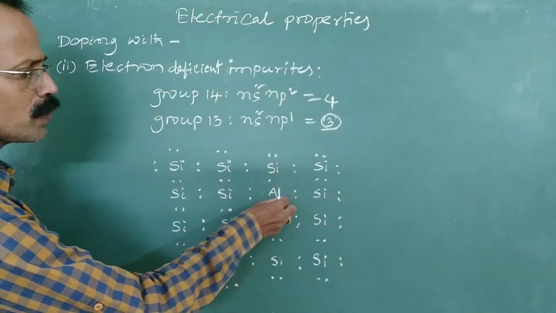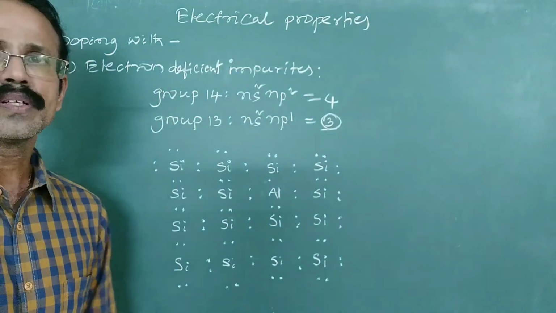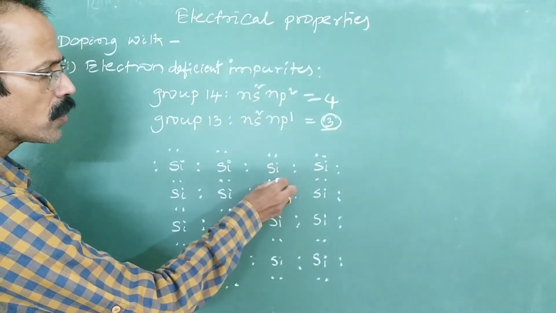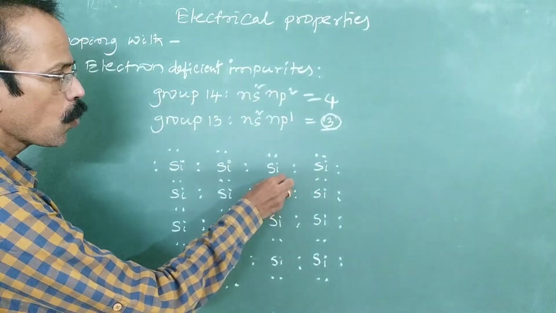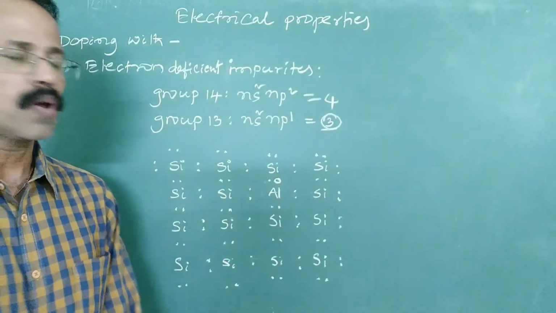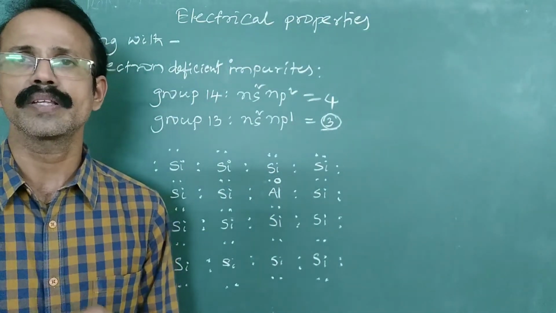On the other hand, aluminum is forming 3 bonds by using 3 valence electrons, and here there is no electron for formation of a bond, or there is a hole like this. There is a hole left here because sufficient electrons are not there.